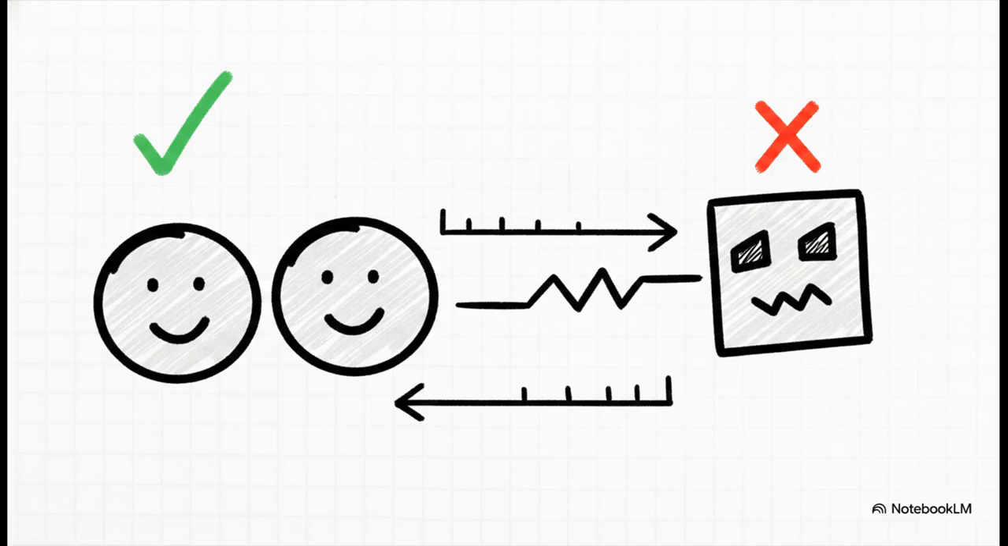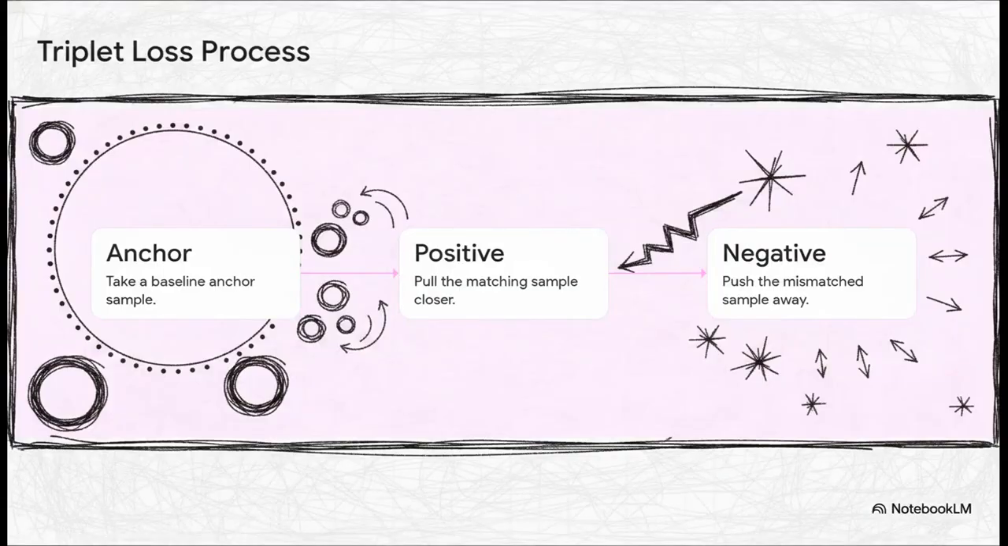Think about Face ID on your phone. To train that system, the AI doesn't need to know your exact name, your age, or an explicit numerical target for your face. It merely needs to know if 2 photos belong to the same person or different people. It is entirely about relative mathematical distance. So let's look at how this builds a precise geometric space using a technique called triplet loss.